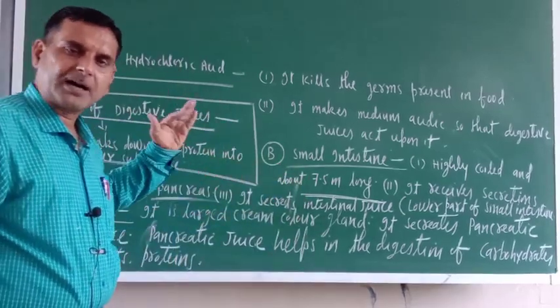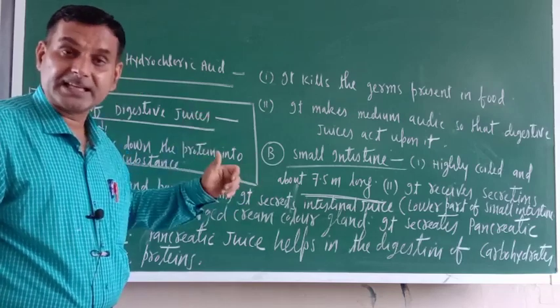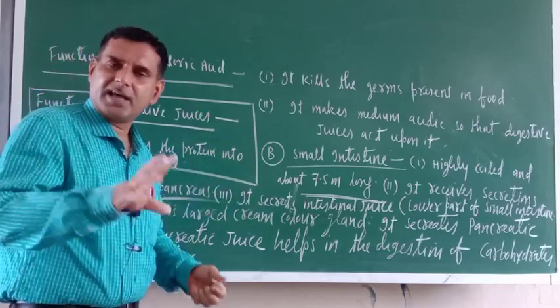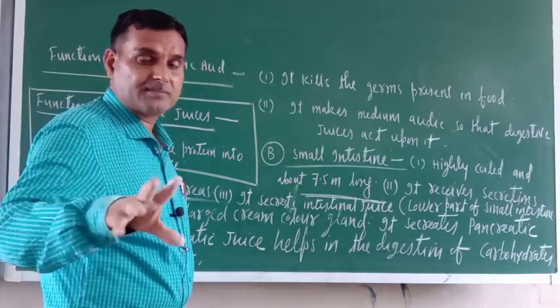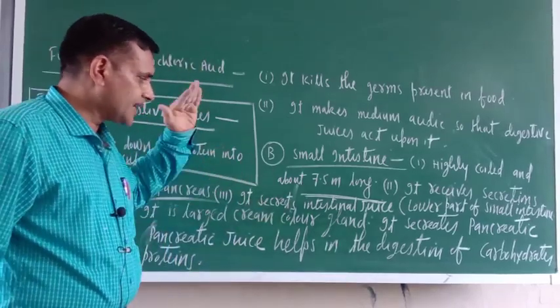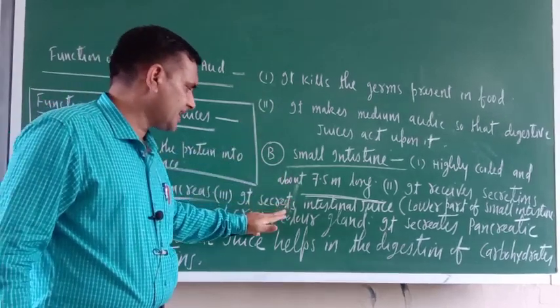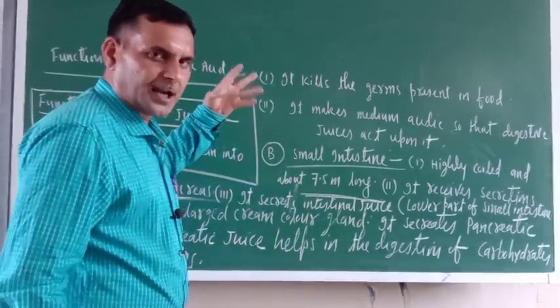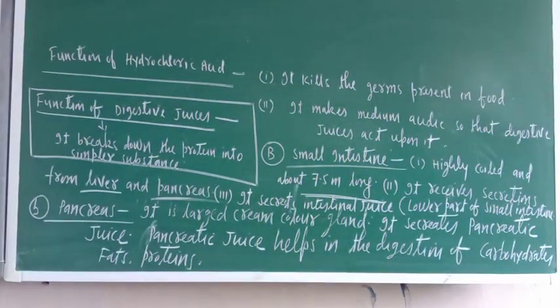In the lower part of small intestine, there is intestinal juice. Intestinal juice means one type of enzymes, which helps in the digestion of food. Once the food reaches the lower part of small intestine, it will secrete the intestinal juice. And now, what is the function of intestinal juice? Intestinal juice basically completes all the components of food digestion.